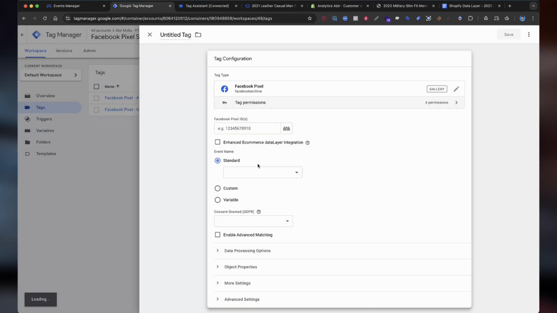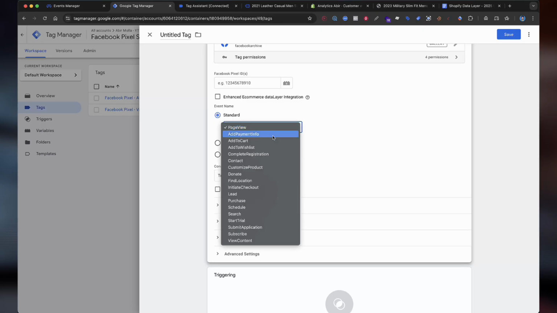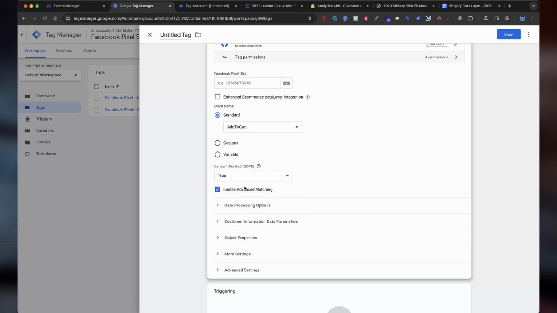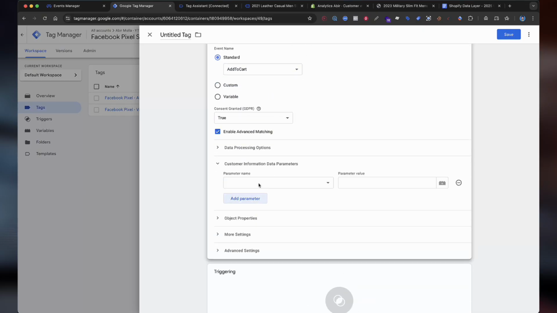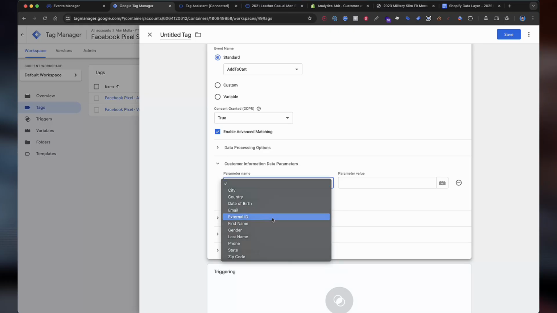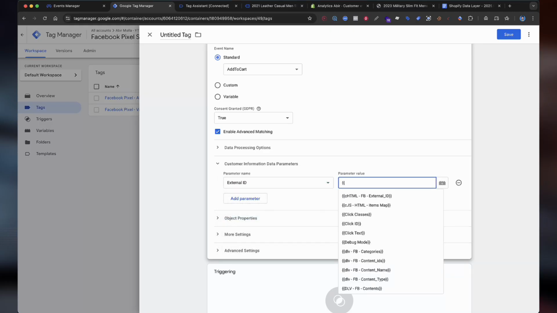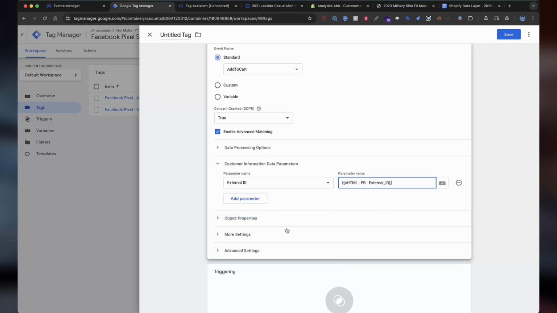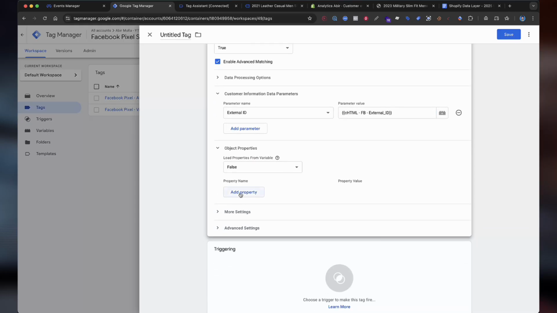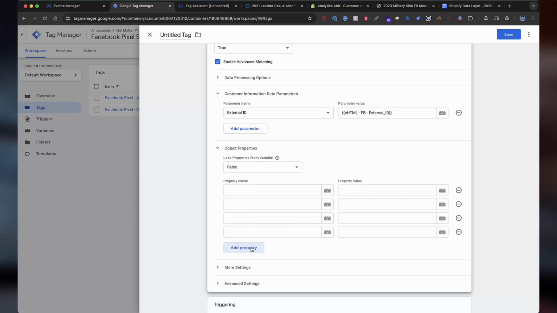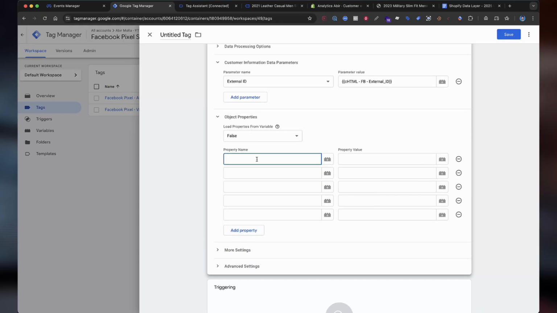Again select the Facebook pixel and select the add to cart, then enable advanced matching. Select the external ID, edit the property value. Select the object properties, add property. We need to edit the content type and name again.